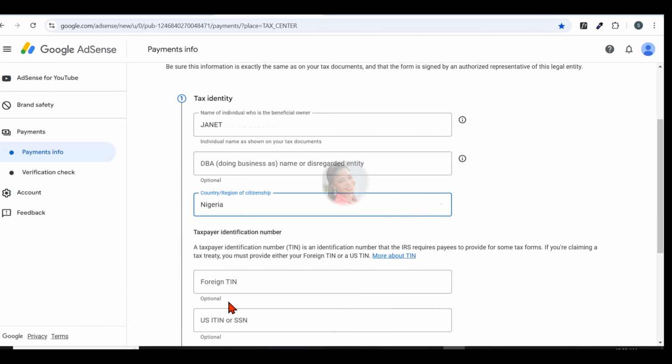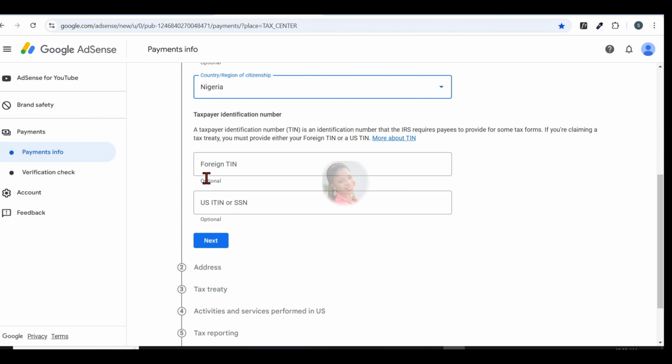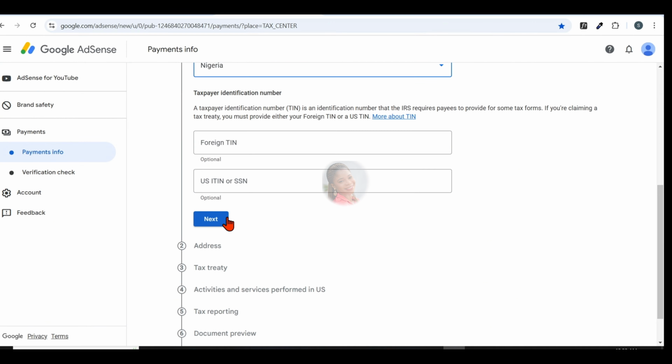The next option is your foreign TIN. This is your country tax identification number. But if you are not a US citizen, you can actually leave this blank. After that, click on next.